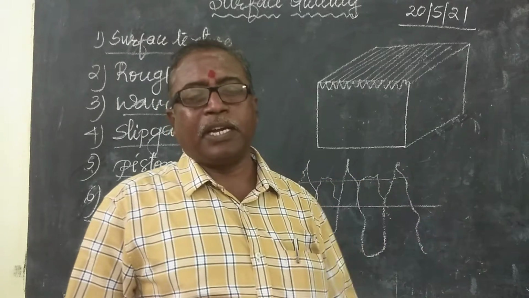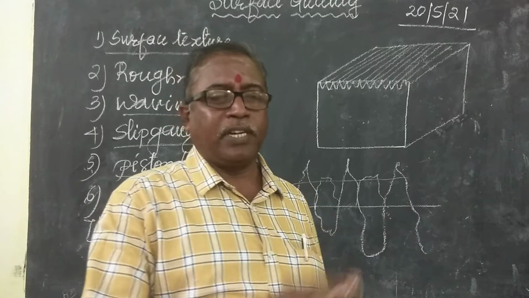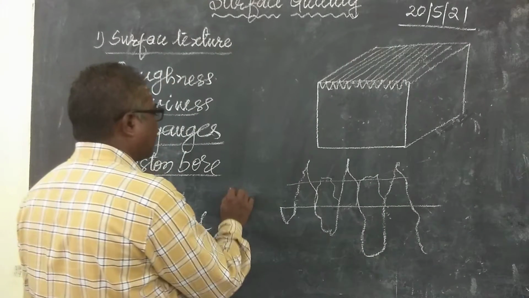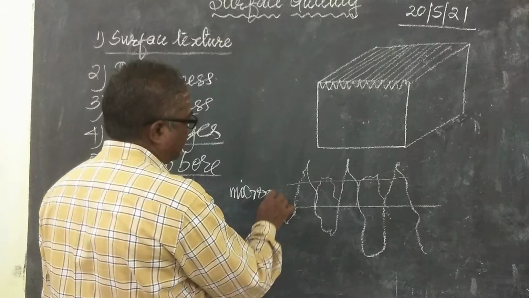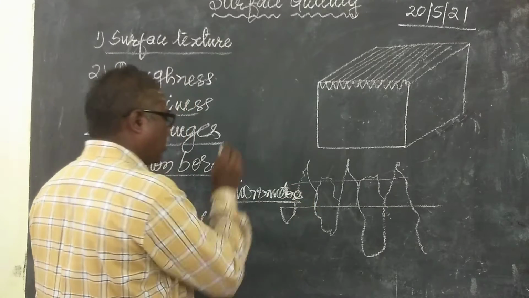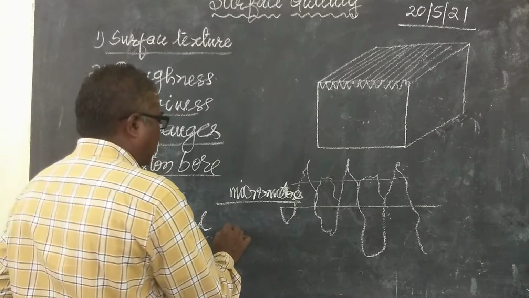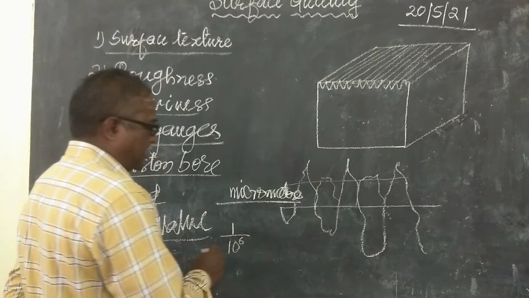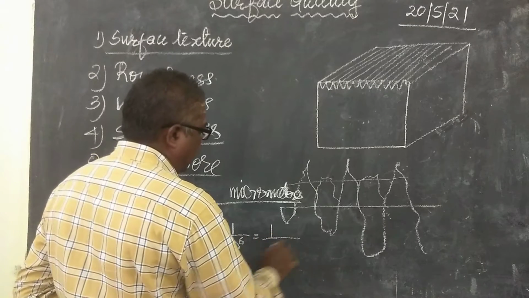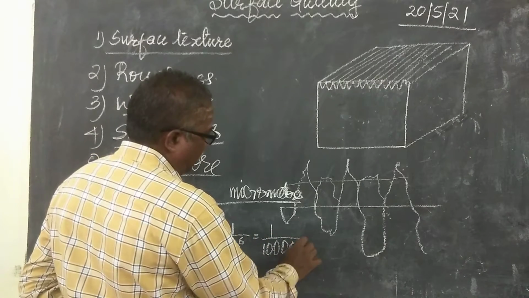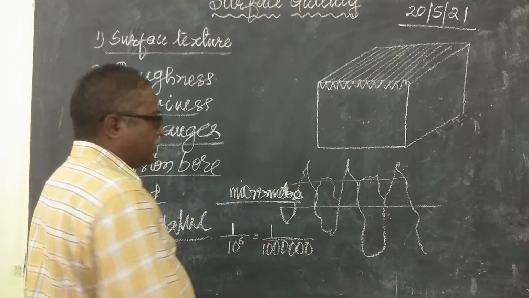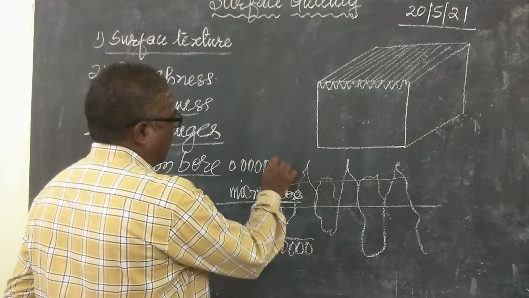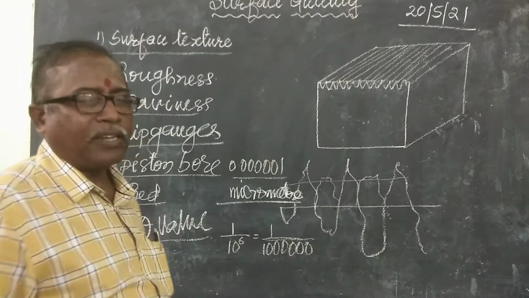In the mechanical type indicator also, there is a stylus that will check. So for checking this roughness, we can measure it in microns, micrometers. This roughness is measured in micrometers. 1 micrometer is equal to 1 by 10 to the power of minus 6, that is 1 by 1 followed by 6 zeros. We can write it as 0.000001. This is 1 micrometer.